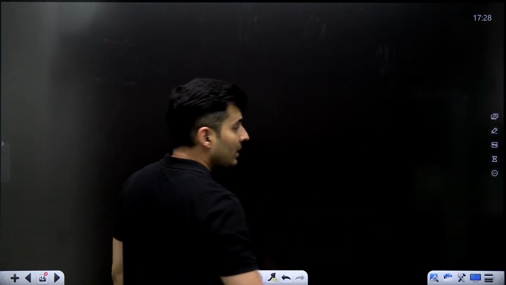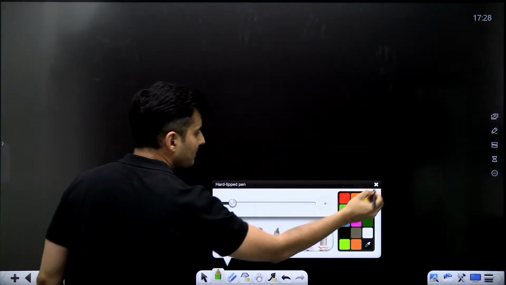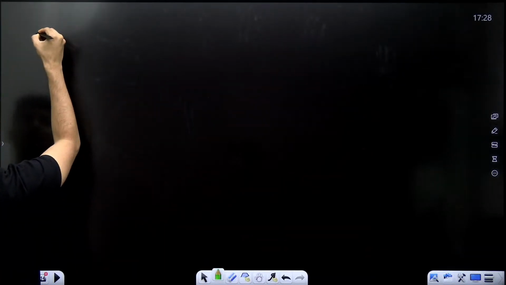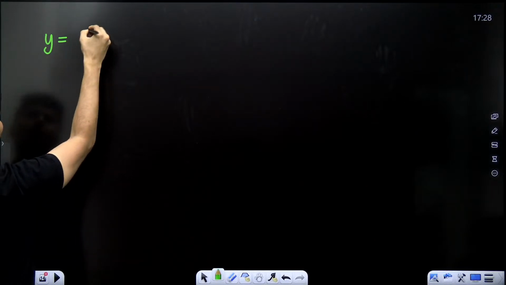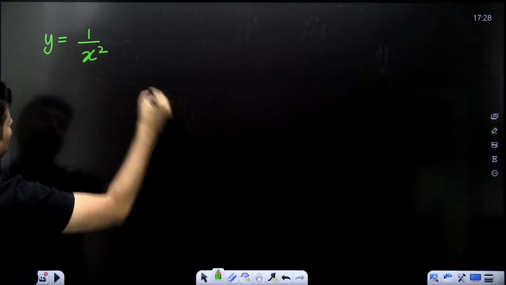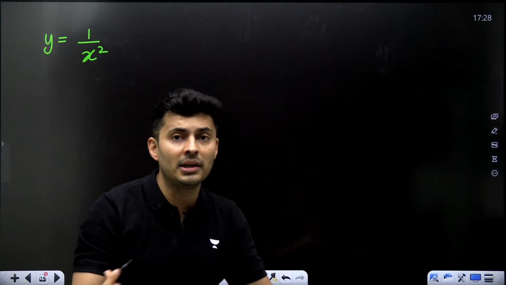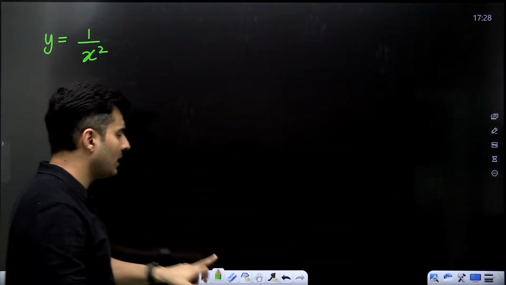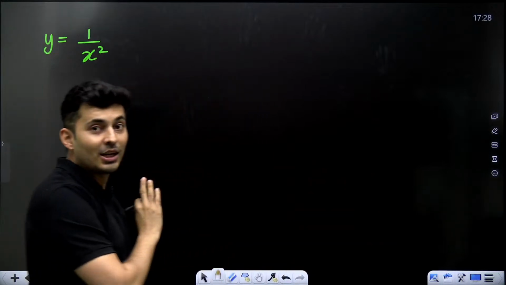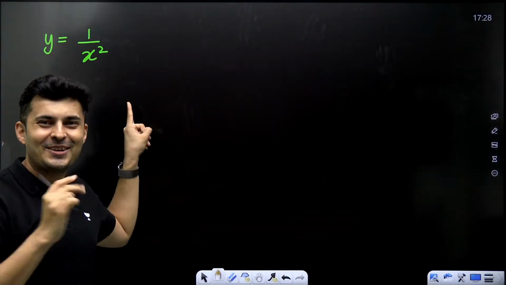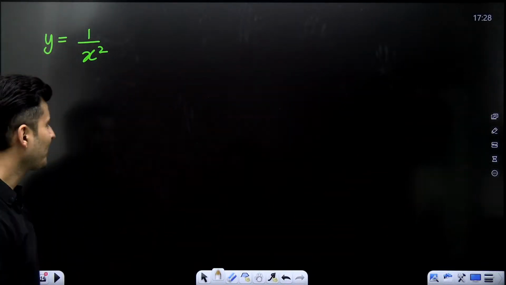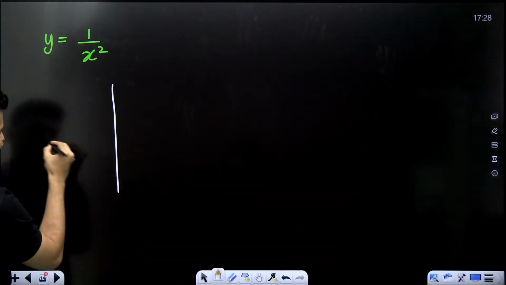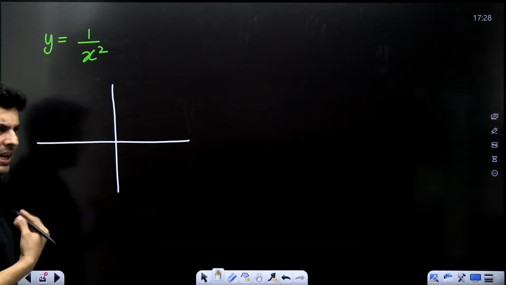Okay. Now, let us take one more graph. What if I use an equation like this? Y is equal to 1 by x square. This is an unknown number. Now you have to think logically. Guys, you cannot memorize by heart. If you sit and memorize this, gone. So, my dear students, y is equal to 1 by x square.